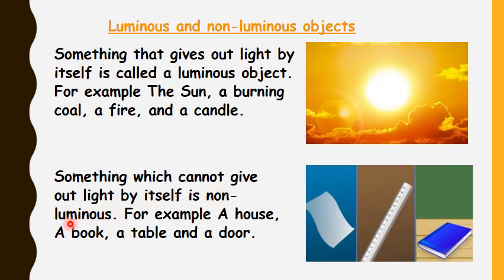But the other category of objects are those objects which cannot give out light by themselves. These are called non-luminous objects. We have examples of non-luminous objects like house, book, table, door. All around you, all those objects that do not have their own light are non-luminous objects. Those objects that give light are luminous objects, and those objects that cannot give their own light are called non-luminous objects. So luminous objects give light and non-luminous objects cannot give light.